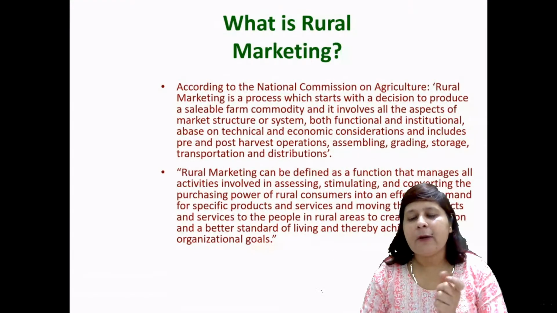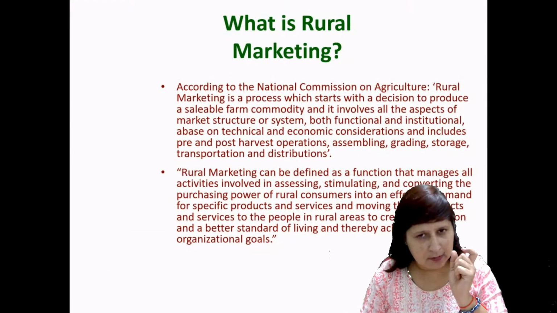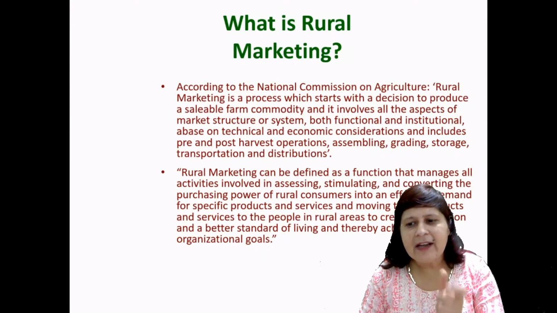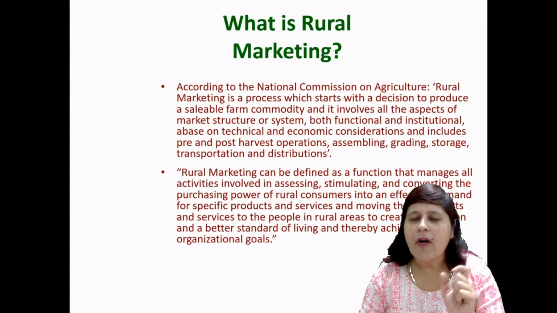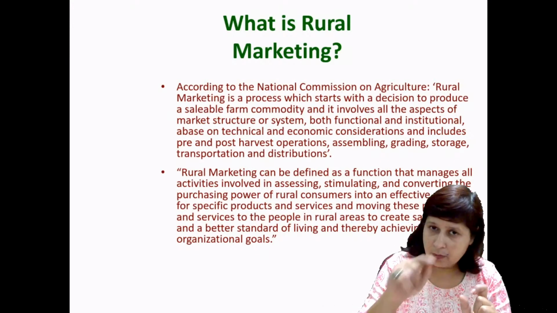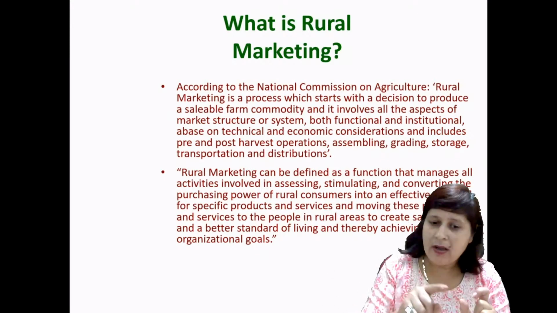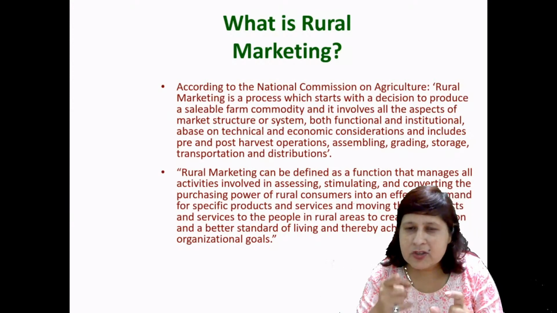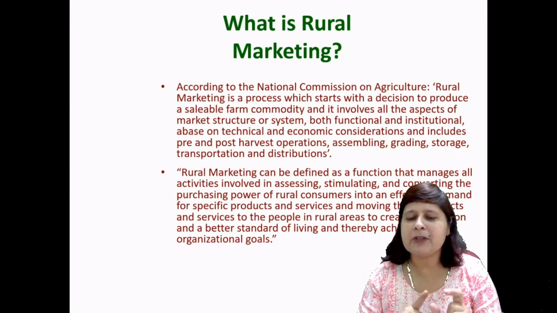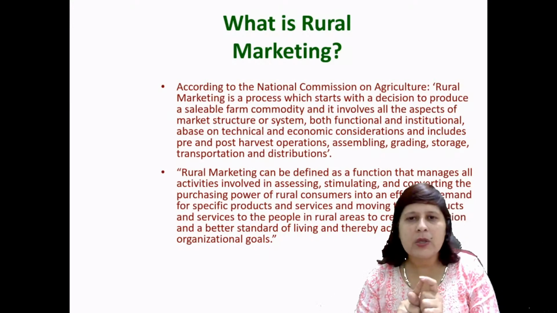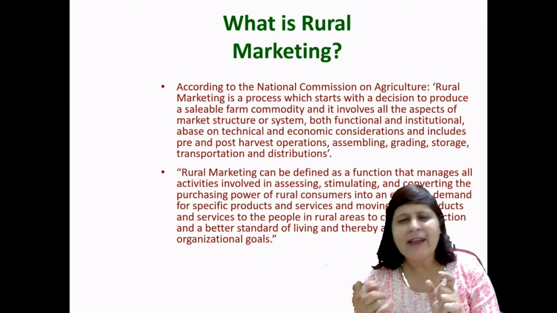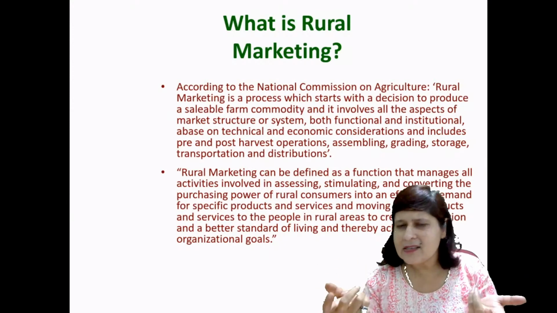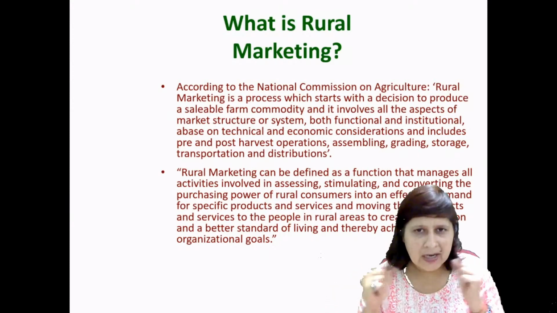Rural marketing can be defined, and listen carefully, as a function that manages all activities. So, rural marketing manages all activities that involve assessing, stimulating, and converting the purchasing power. Like any other marketing process, the first step of marketing is to assess the market, right?